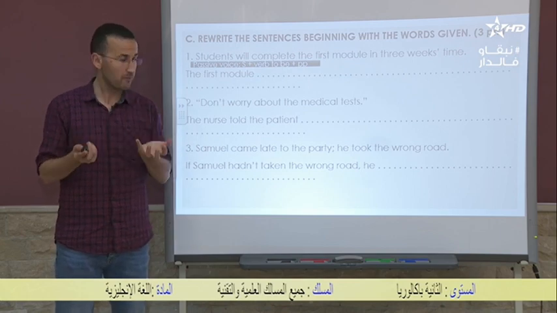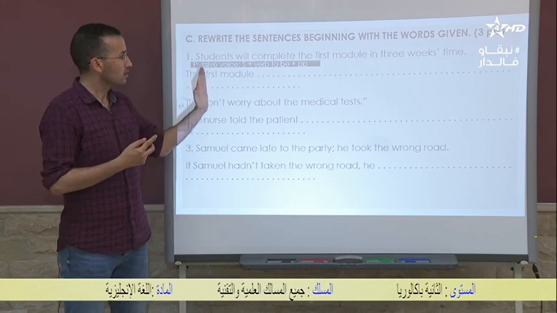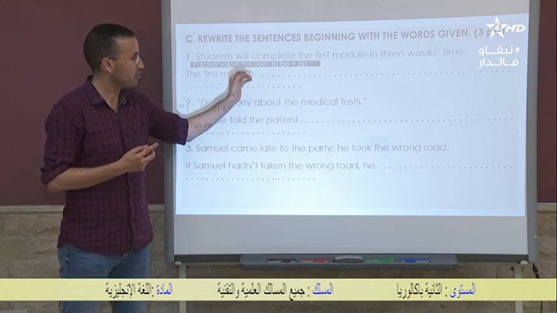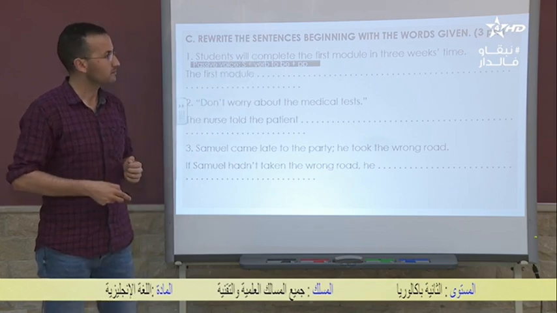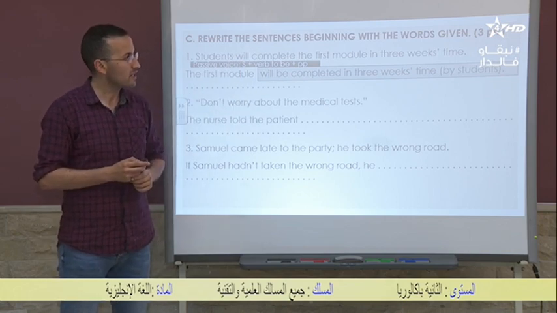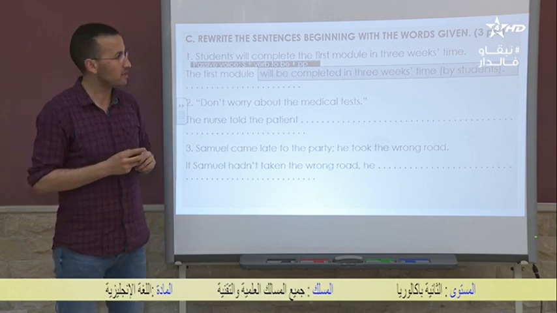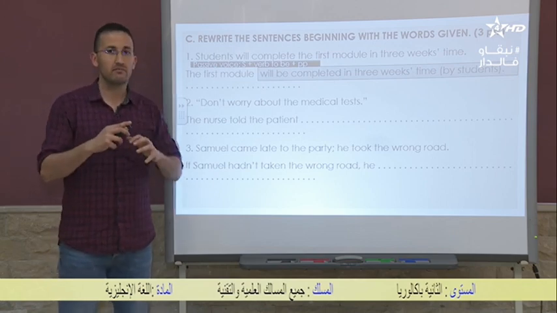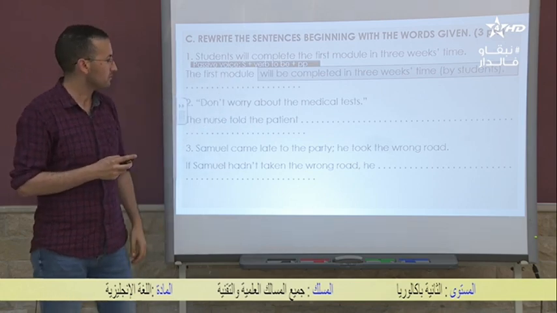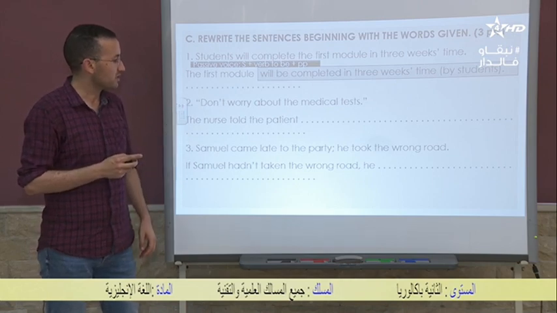the future simple. So we are going to say the first module will, and we are going to put a verb to be, will be completed in 3 weeks' time by students. And by students, as you can see, it's optional because, if you remember, we said that the focus is just on the action.